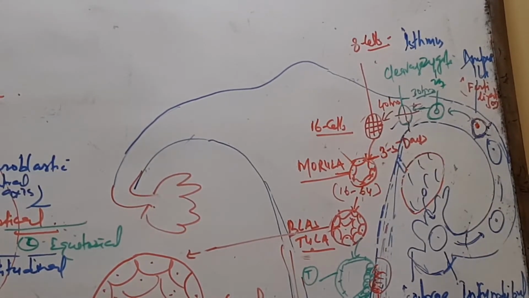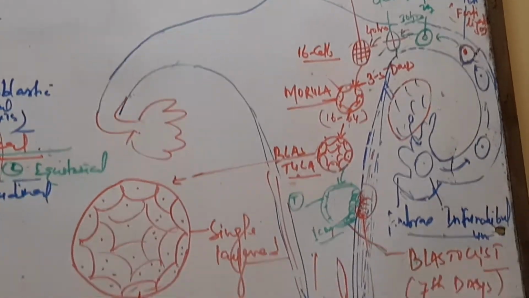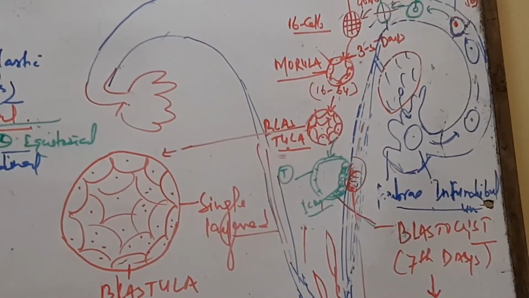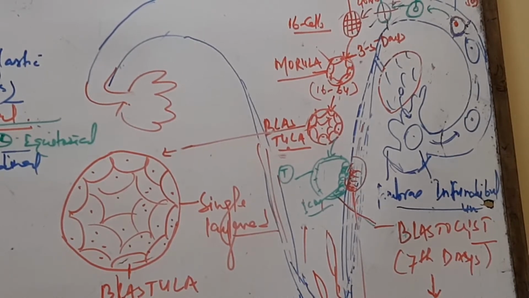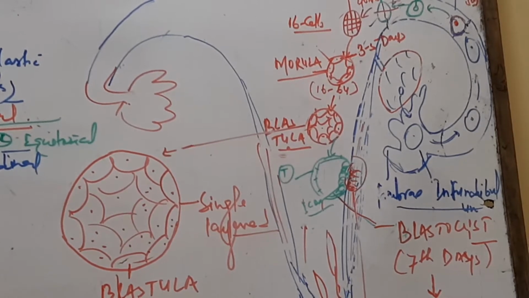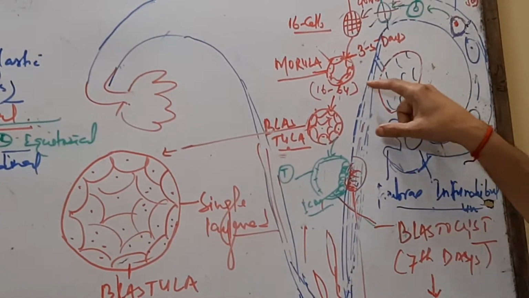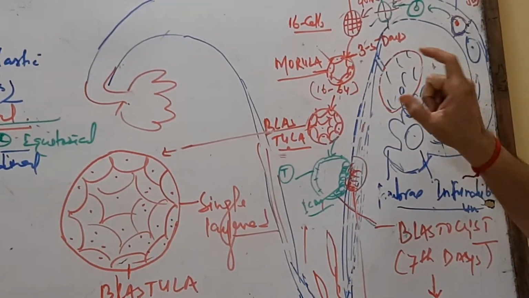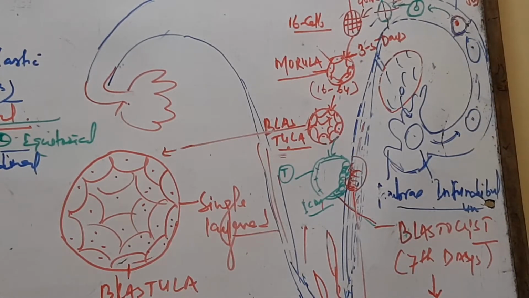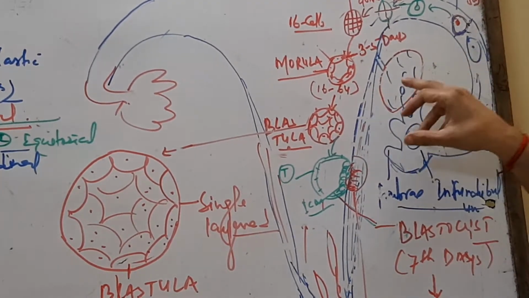From the 16 to 64 stages, the cells divide continuously. These cells are called blastomeres, and the blastomere cells form a mulberry-shaped structure. That structure is called the morula. The morula is formed 3 to 4 days after fertilization.